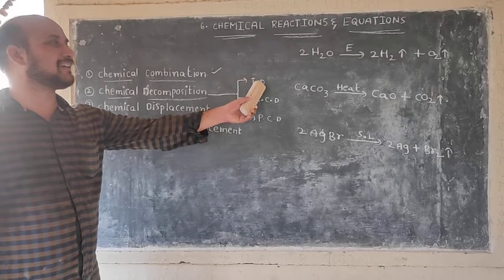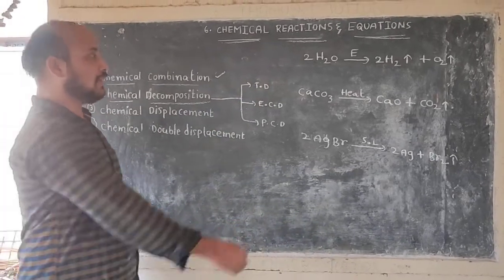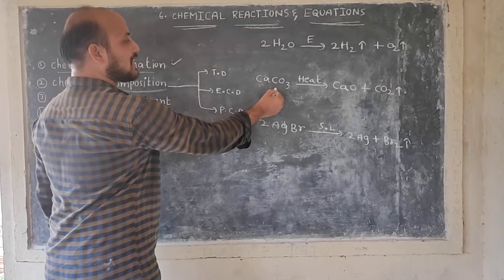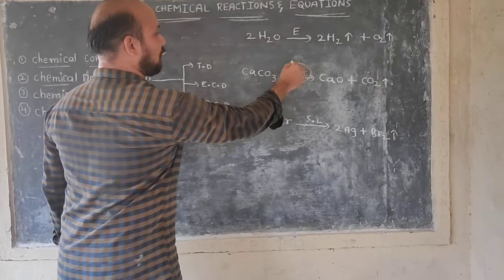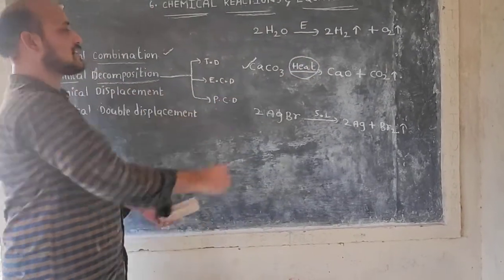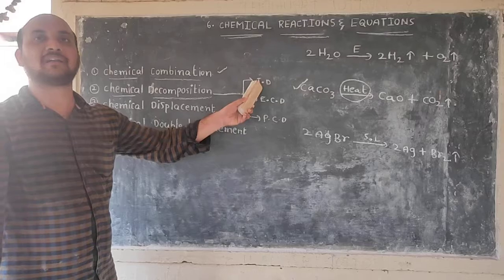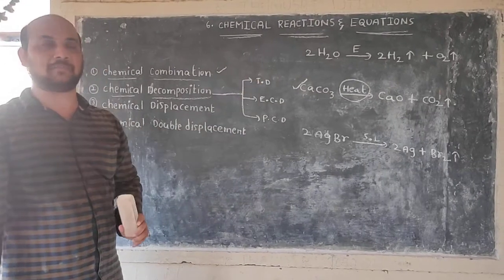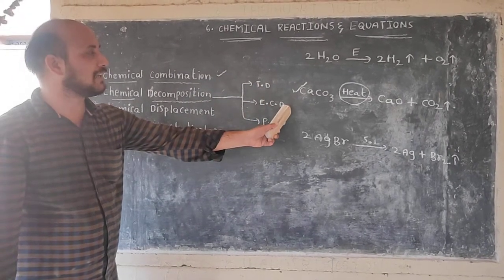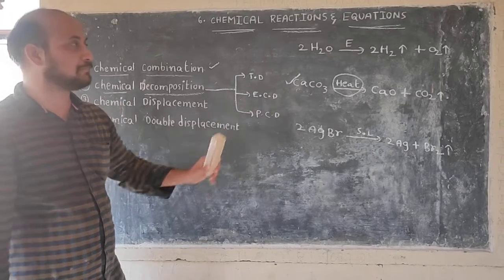What is a thermal decomposition reaction? A chemical decomposition reaction that occurs in the presence of heat is called a thermal decomposition reaction. What is an electrochemical decomposition reaction?